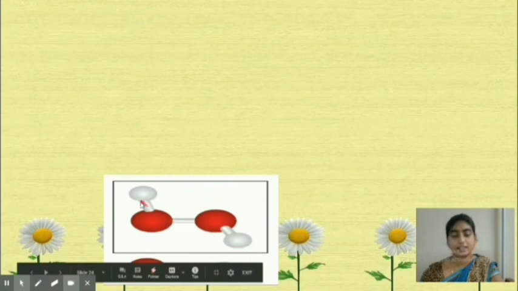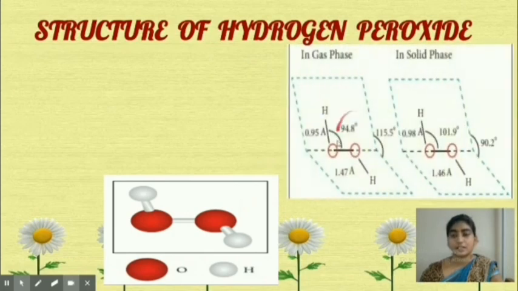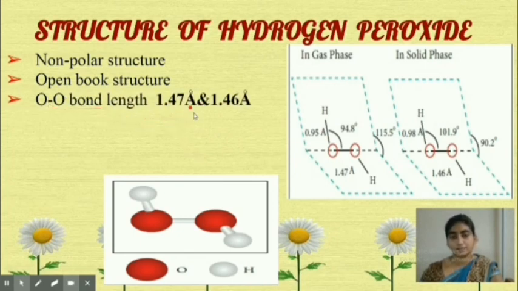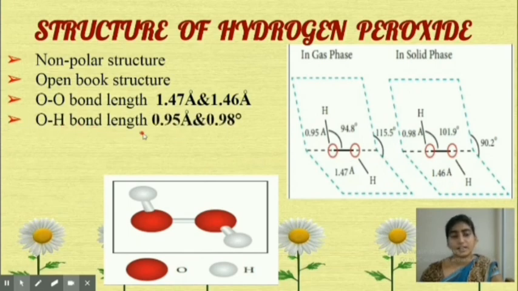Move on to the structure of hydrogen peroxide. Oxygen, hydrogen. So 2 oxygen and 2 hydrogen. Structure of hydrogen peroxide. Look at this image. The hydrogen peroxide molecule in the gas phase has a non-polar structure and it is like an open book structure. The oxygen to oxygen bond length is 1.47 Angstrom in gas phase and in solid phase 1.46 Angstrom. Then the OH bond length is given as 0.95 Angstrom in gas phase, in solid phase 0.98 Angstrom.